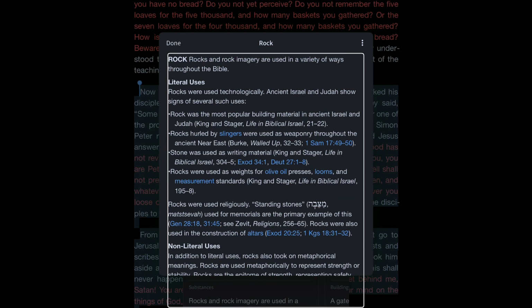So, I mean, a lot of good stuff. Play with it. Have fun. Anyway, this is the Factbook running Logos 10 and mobile.